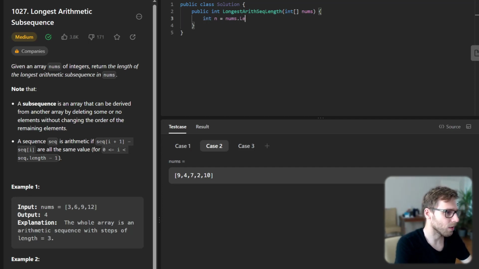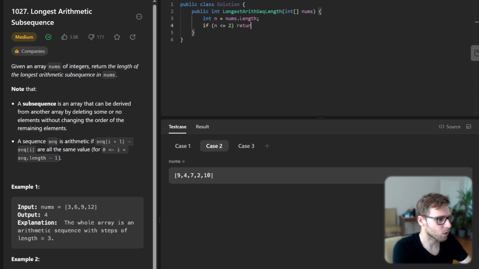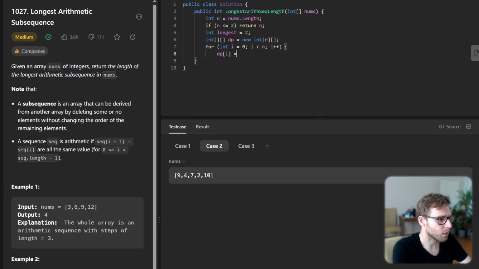So n will be nums length, and if n is less than 2, return n, and longest will be initialized as 2. Then int[][] dp of new int[n], and for int i less than n, increment, dp[i] will be new int[1002], and Array.Fill dp[i] with 1.